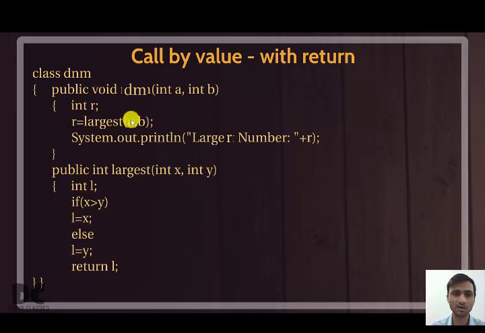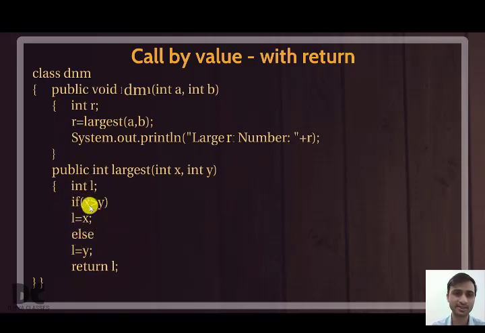So now the controller jumps from the calling function directly to you. So now the controller is with you. So what will you do? You will calculate and find which one is the larger number. This is a very easy program we have done in class 9.